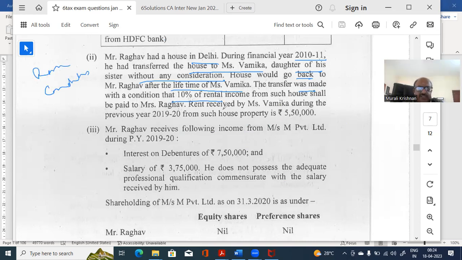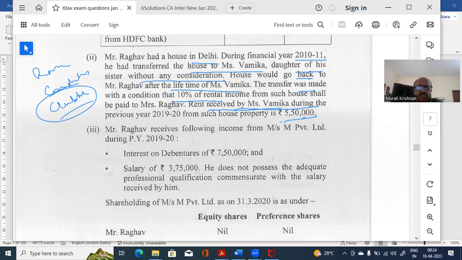Then in this year, Vamika has received 5,50,000. Now who's the conditional owner? Vamika. She has received 5,50,000. The question is whether it will get clubbed in his name or not. Yes, it will get clubbed because it's a revocable transfer.